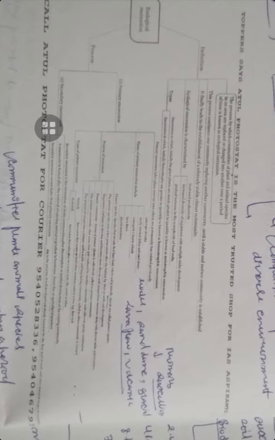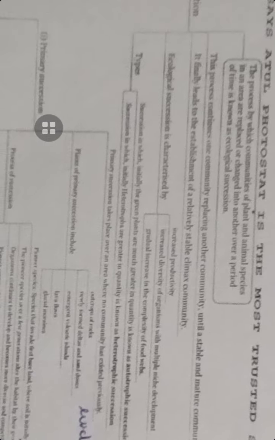Next we are going to discuss ecological succession. The process by which communities of plant and animal species in an area are replaced by another over a period of time is known as ecological succession. This process of one community replacing another continues until a stable and mature community is established, finally leading to a relatively stable climax community.